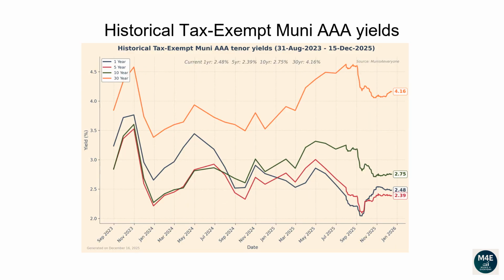This line plot and the next plot show how each tenor of the Muni yield curve has changed over time. From the 31st of August 2023 to the 15th of December 2025, the 1-year yield has dropped from 3.24 to 2.48. The 5-year yield has dropped from 2.85 to 2.39. The 10-year yield has dropped from 2.84 to 2.75. The 30-year yield has increased from 3.85 to 4.16.